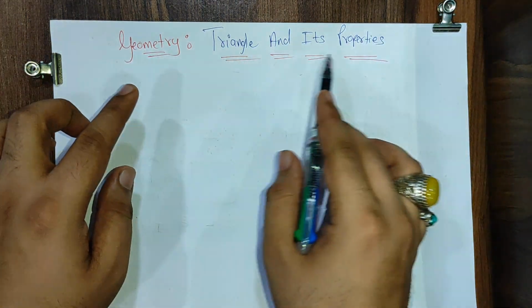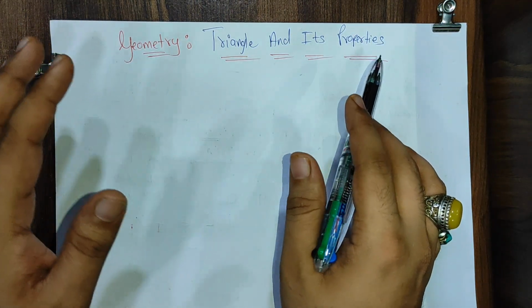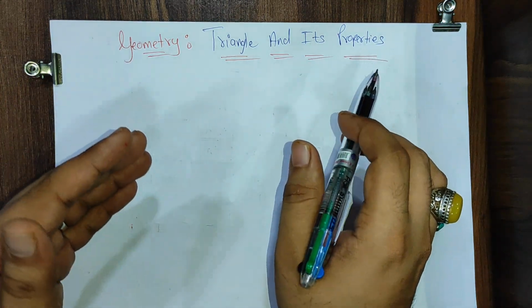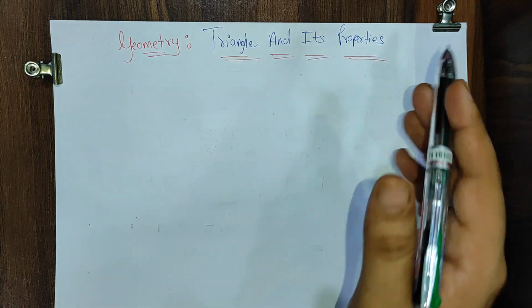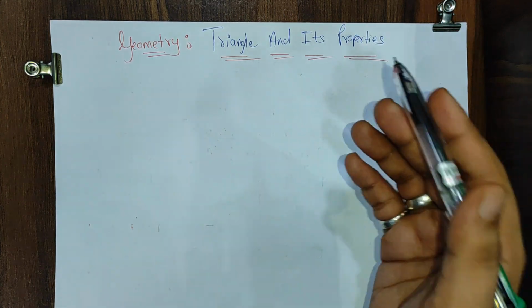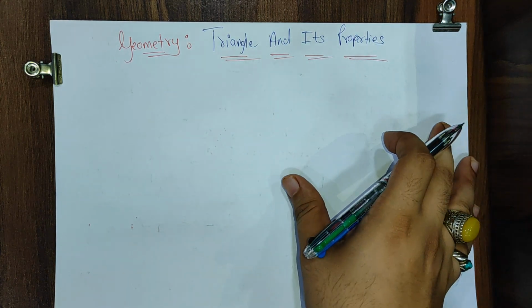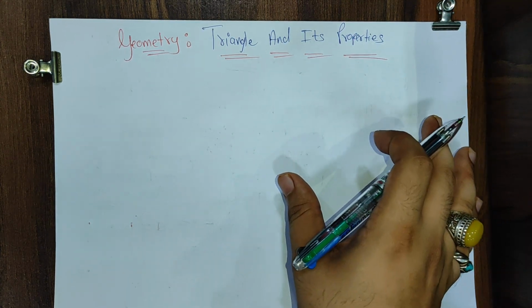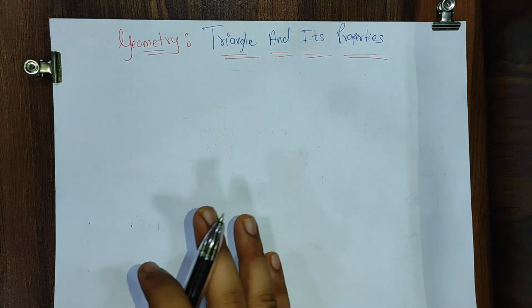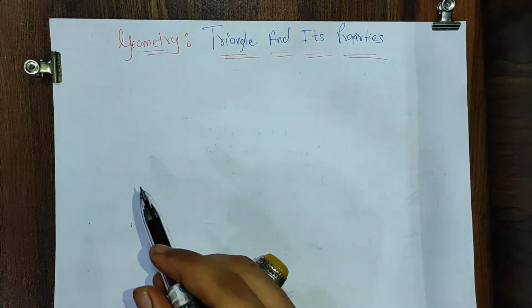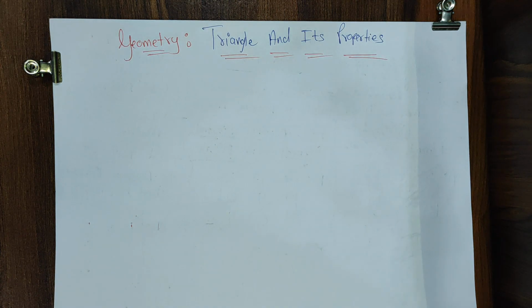If you don't understand this topic, I'm sorry, your geometry will be nowhere in upcoming chapters, also in the entire 8th standard and in the entire 9th and 10th standard. The very basics, you have to love this topic. Then only your maths will improve and you will have interest in maths and you can score marks in maths. Okay, triangle and its properties, everyone.